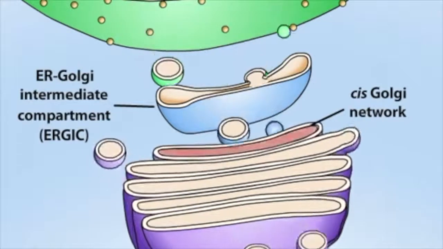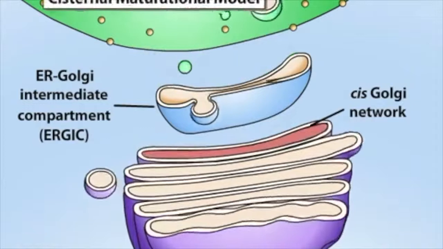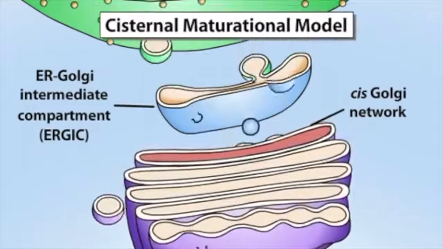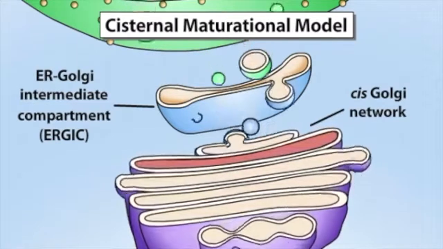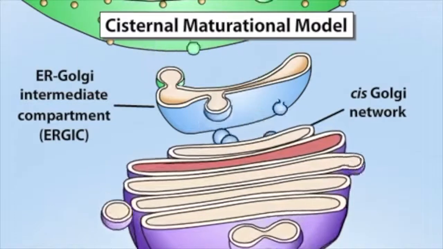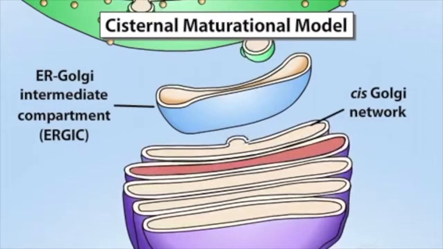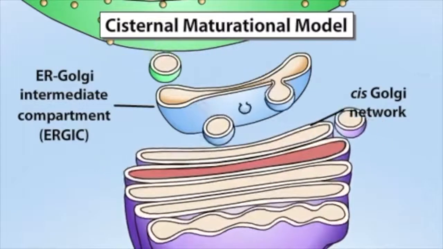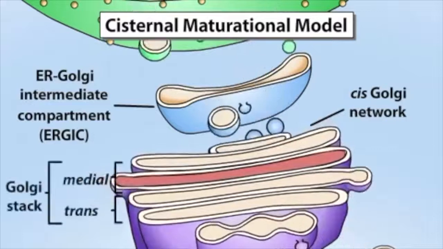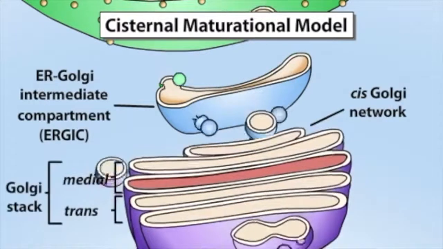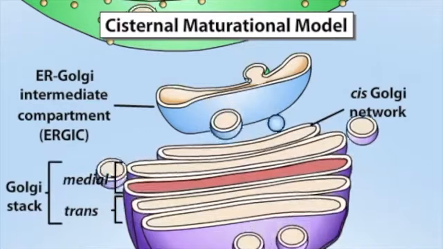Coloring one of the compartments will help illustrate the cisternal maturation model. In this model, vesicles fuse with the cis-Golgi network until it begins to mature and move into the Golgi stack, and then the ERGIC vesicles create a new compartment in its place. The compartments, with their proteins, mature to become the medial and then the trans compartments of the Golgi stack, where further protein modifications take place.